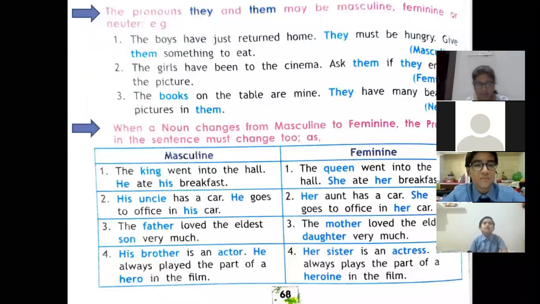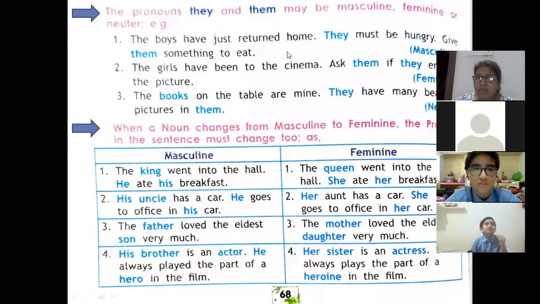Now again, one more rule is there that the pronouns they and them, they can be masculine, they can be feminine, or they can be neuter. So how we can study about them? We can study with the help of the given example. The boys have just returned home. So when we are talking about the plural, boys are plural.